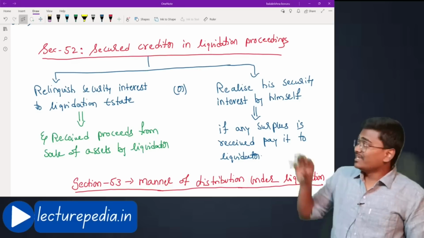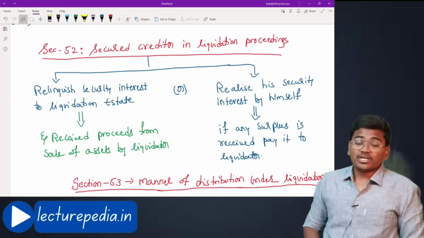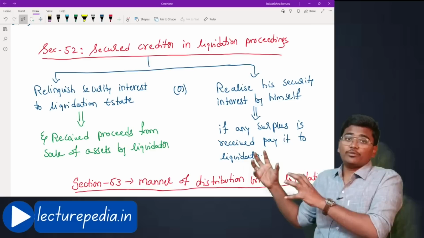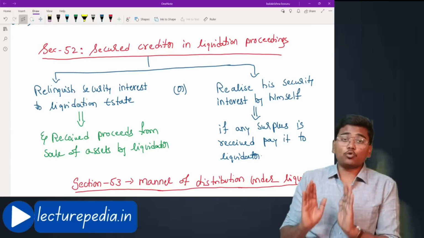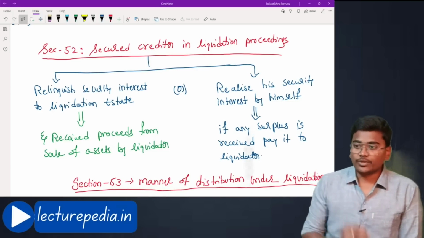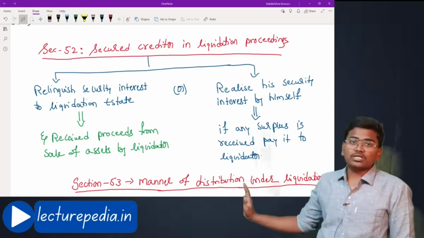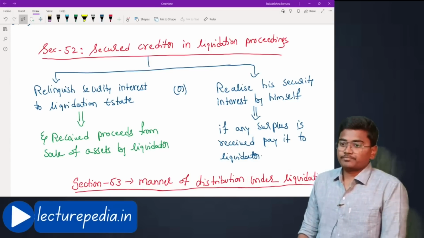If he realizes any surplus amount over the debt owed to him, then such surplus amount will be given to the liquidator. These are the two options available to a secured creditor in case of liquidation. That is what is discussed here in section 52. Hope that is clear.